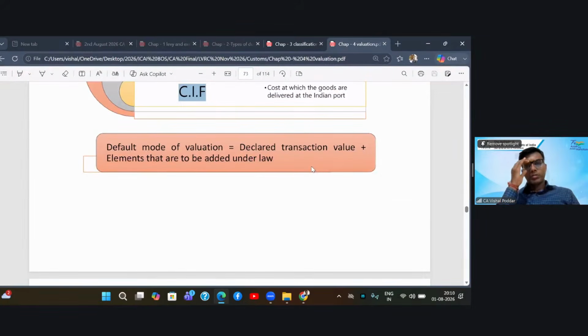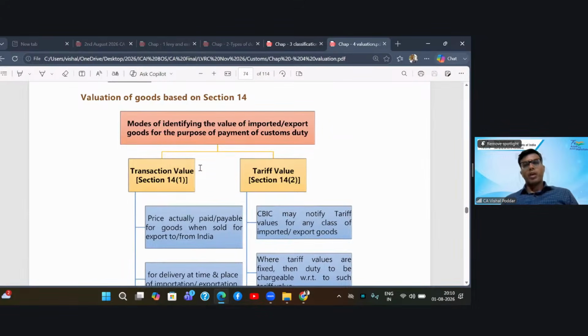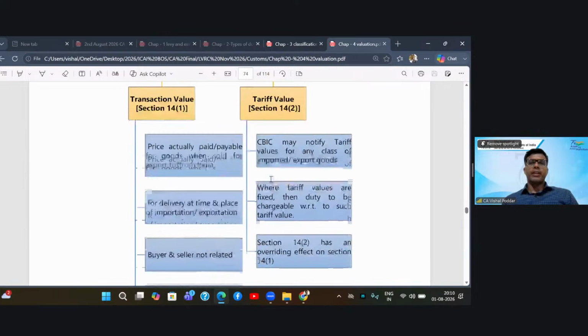Now, what is the rule? The default valuation is the transaction value plus certain cost components, which the rule has made specifically compulsory to be added. This is the default mode of valuation. However, as we saw, there are two methods. One is the default or transaction value method, and the second is the tariff value method.